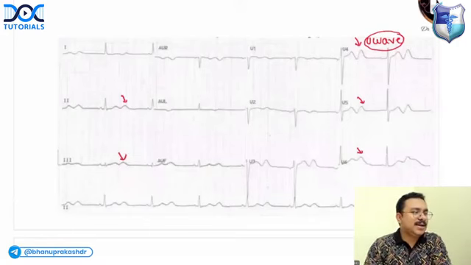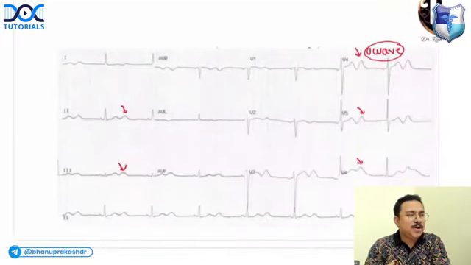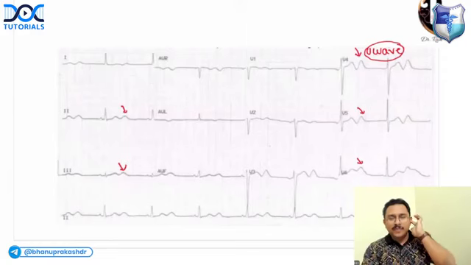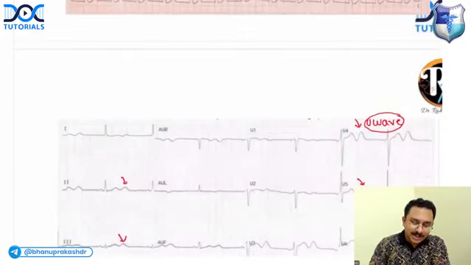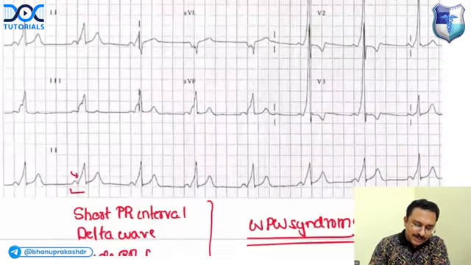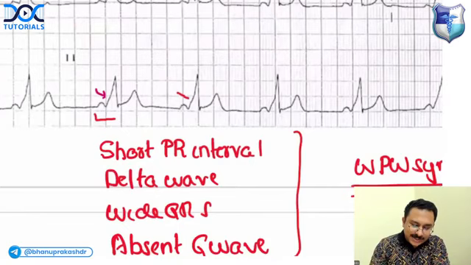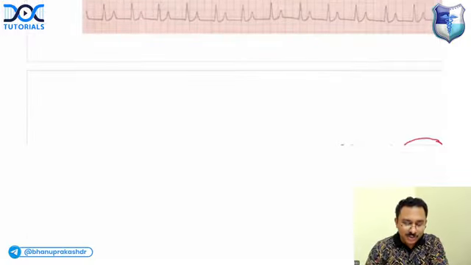Pranay is asking, can you explain WPW once again? Pranay, Wolff-Parkinson-White is a pre-excitation syndrome. The impulse is reaching the ventricle early, so the PR interval will be short and the Q wave will be absent. In the QRS, you will see a slurred upstroke, and the total duration of the QRS will be wide also. It's called WPW syndrome.